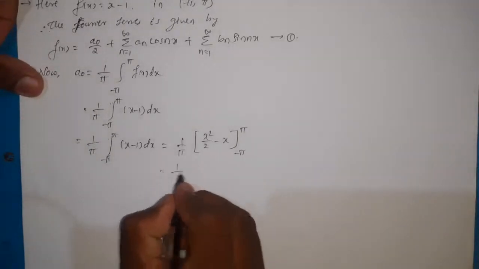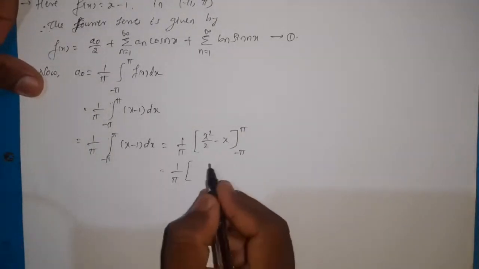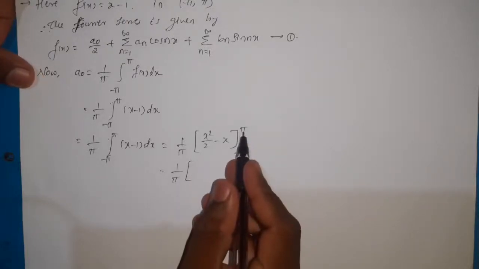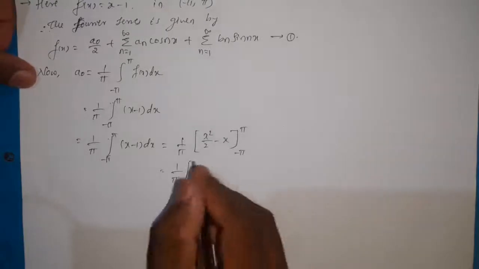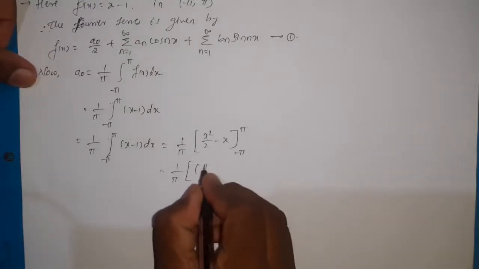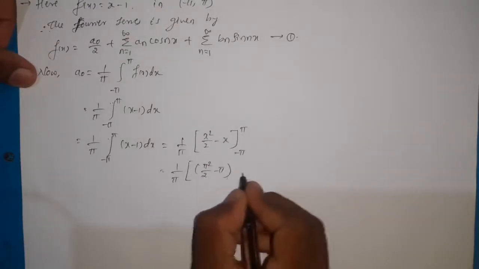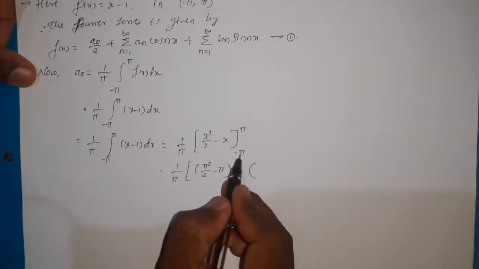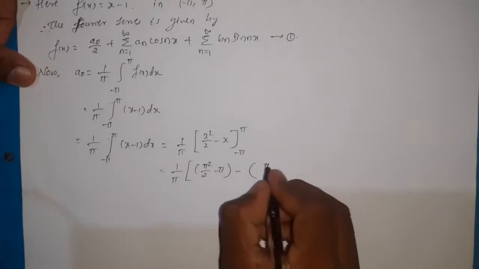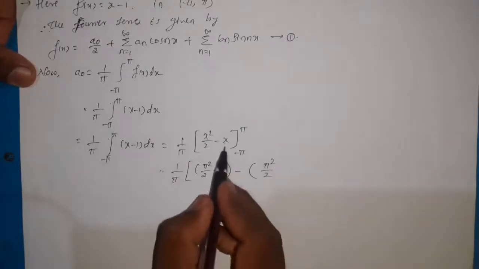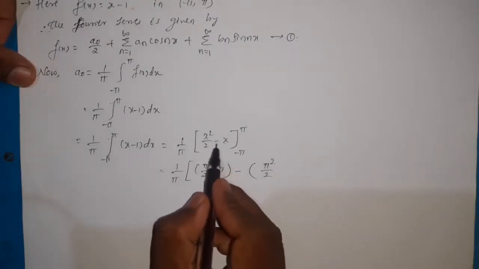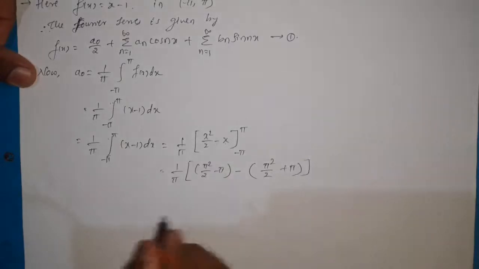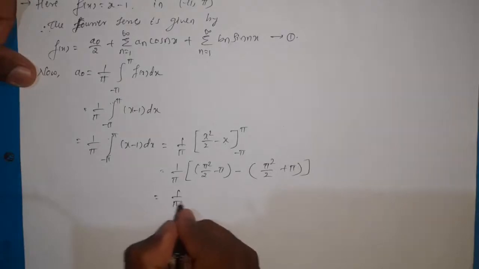Now this is equal to 1 divided by pi. Now put the value for x. First we put the upper limit and minus the lower limit. So this becomes pi square by 2 minus pi, minus, here x square with x equal to minus pi becomes pi square by 2, and with x equal to minus pi, already one minus is there, so that becomes plus pi. So it is equal to 1 by pi.